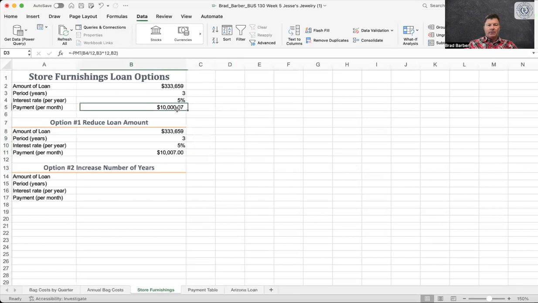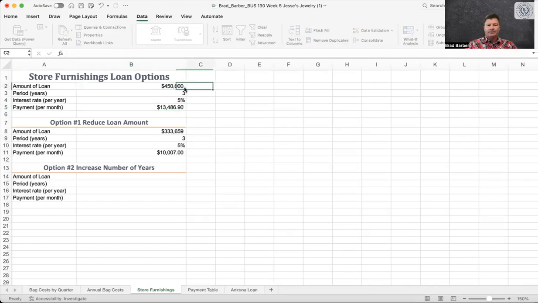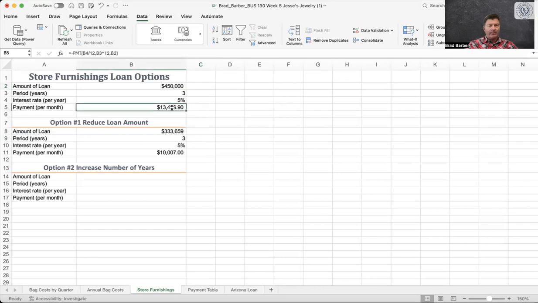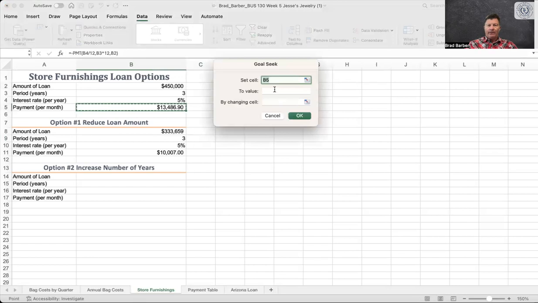So now let's go back to what if scenario. We want to increase the number of years. So this was 450,000. Okay, so we're just going to go back to our original scenario, $450,000, a 3-year loan, 5% interest rate would give us a $13,000 payment. Well, we want our payment to be $10,000 again. So we're going to hit what if, goal seek, and we want that 13,000 to be 10,007 cents.